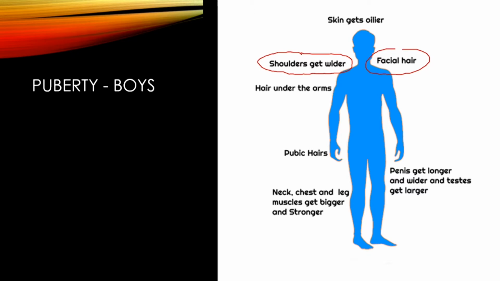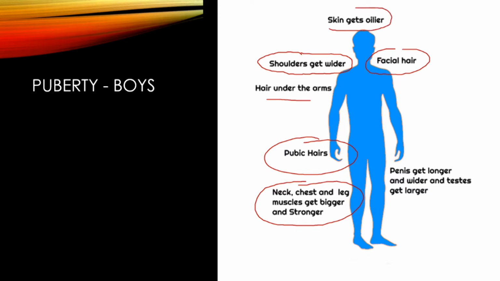Other changes which take place, of course, are hair under the arms as well as pubic hair, and this increase in strength we've already mentioned because of testosterone. Also the penis gets larger. The testes will also descend from the main trunk of the body, and importantly they'll also start to produce sperm cells. Unfortunately, they also tend to have more spots, and it's one of the worst things about puberty, because your skin produces more oil, the oil traps in the bacteria, and bacteria then cause spots.